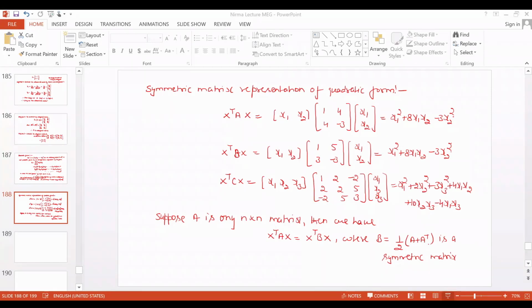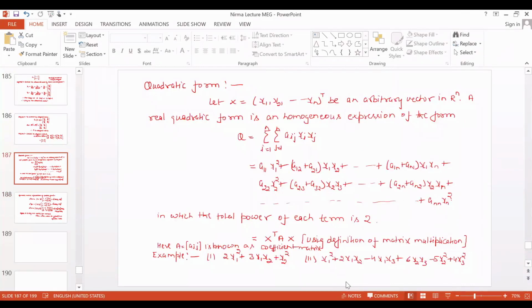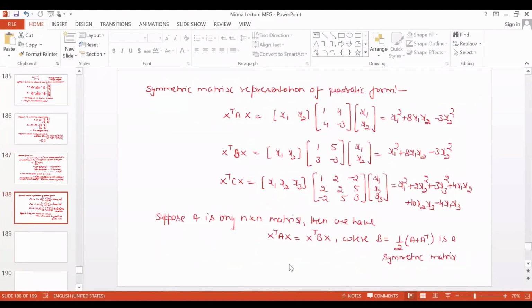Now can you find out the symmetric matrix corresponding to this quadratic form in this example? 2x1 square plus 3x1 x2 plus x2 square. Is it possible? So in this example, x1 square plus 8 x1 x2 minus 3 x2 square, where the A matrix is this.